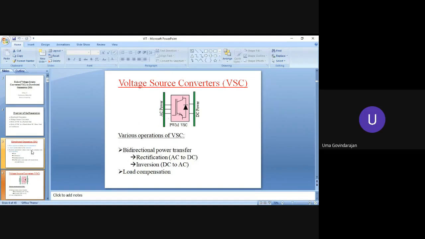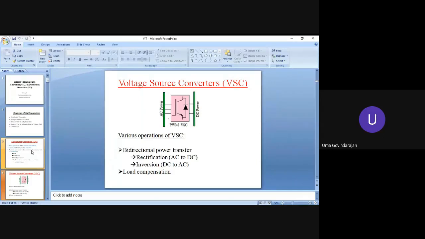You have to have a tuned LC section for each one. And since they are tuned at different frequencies, 250 hertz and like that, all multiples of 50 hertz, 5 into 50, 7 into 50, 11 into 50, the frequency range is also in the low range, and hence the bulkiness of the tuned filter will also increase. That is a drawback of passive filters.